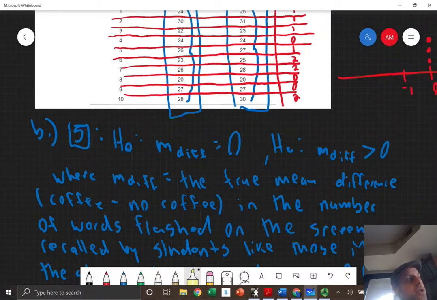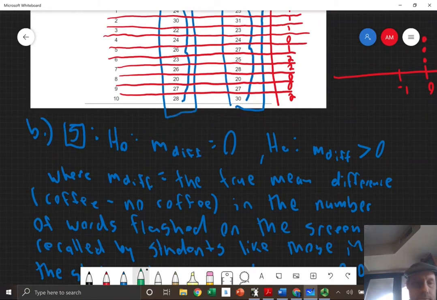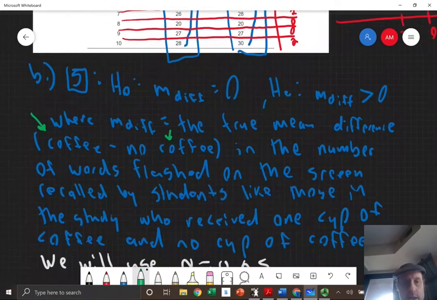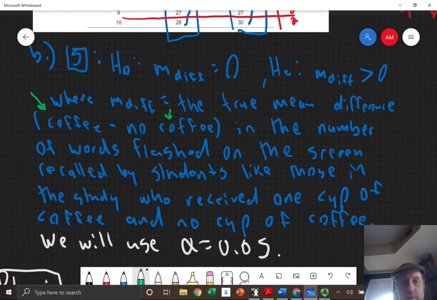So if I'm saying greater than 0, that must mean that the way that I set this up is I did right here, coffee minus not coffee, right? Because our alternative is to try to show that coffee increases your retention, right? For the words that are flashed on the screen. So I said that's where Mdiff equals the true mean difference, coffee minus no coffee, in the number of words flashed on the screen, recalled by students like those in the study who received 1 cup of coffee and no